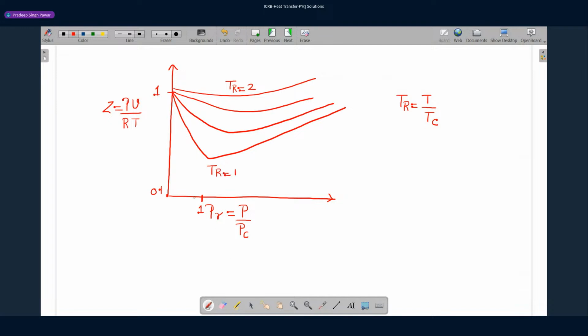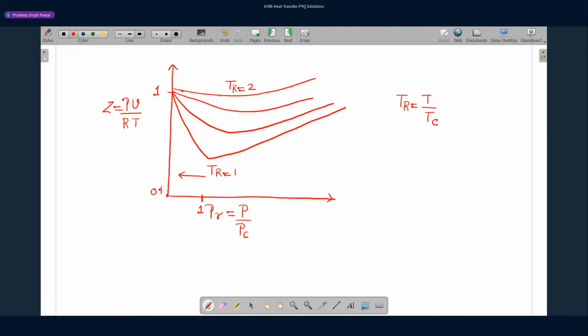So when you move to lower pressure regimes, irrespective of the temperature, Z approaches 1. So at low pressure, the ideal gas approximation is good enough. Similarly, at higher temperatures, Z is 1 for this line.